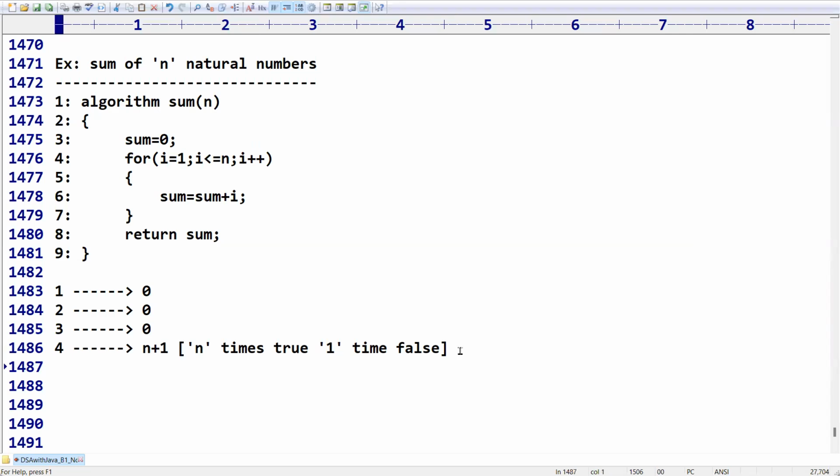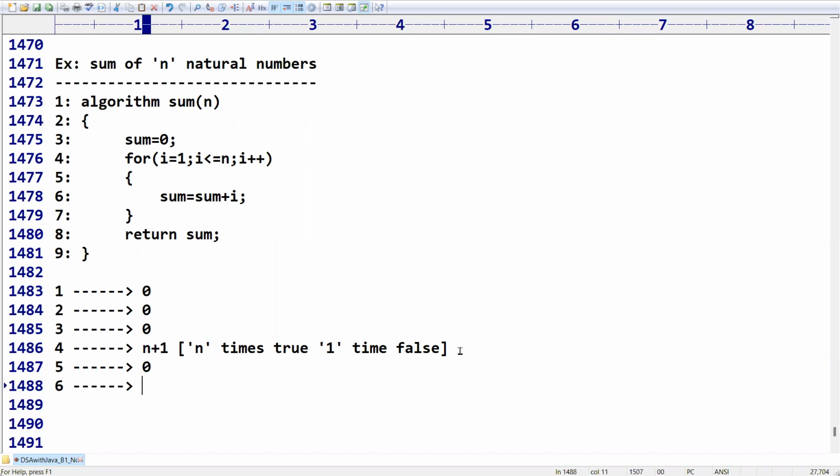Then what about the fifth line? As usual, it is a bracket, so 0. What about the sixth line? Can anyone please confirm? 1, right? For n. The majority of the people are saying 1.